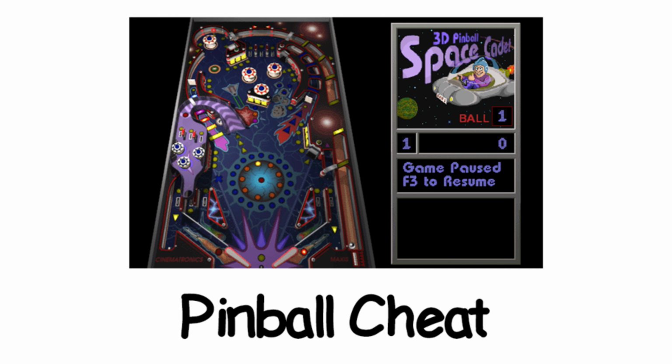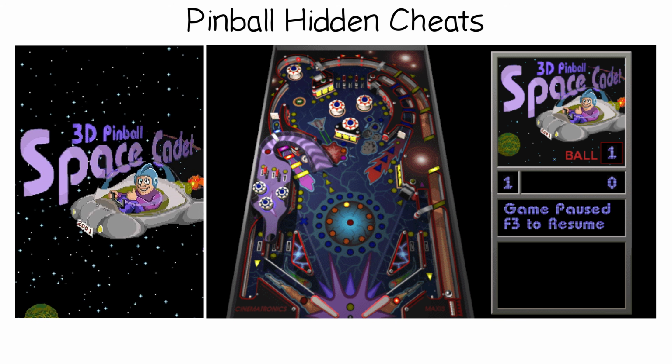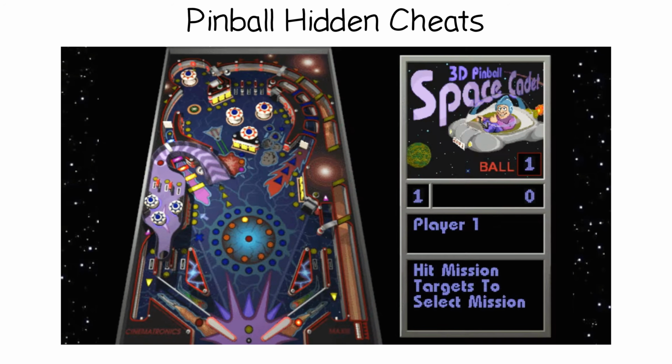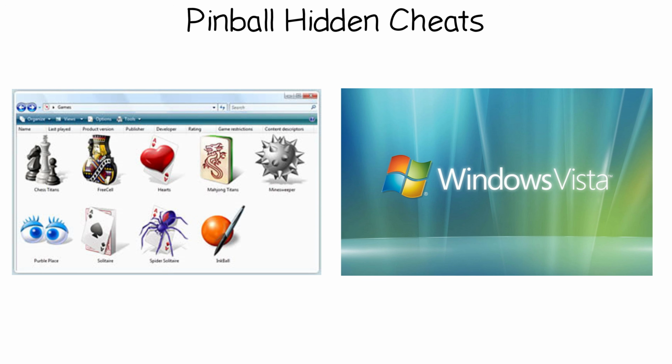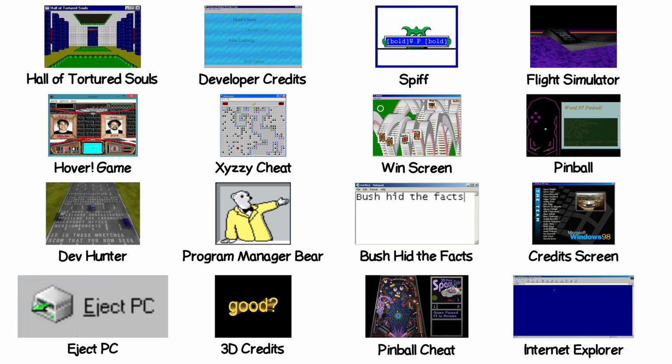Space Cadet Pinball, hidden cheats. 3D Pinball Space Cadet had a debug mode you triggered by typing "Hidden Test" on the launch screen. Once active, you could drag the ball around with the mouse, instantly bump your rank with R, or jump to 1,000,000,000 points with H. There were also pre-game word cheats, type Gmax for permanent gravity well, or Bmax for unlimited balls, and a lot more. Microsoft cut Pinball from Vista, blaming a 64-bit collision bug they couldn't fix in time.